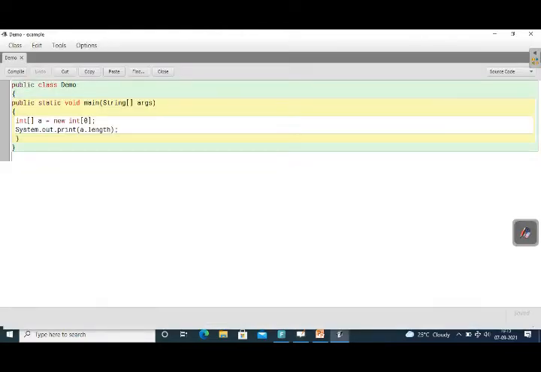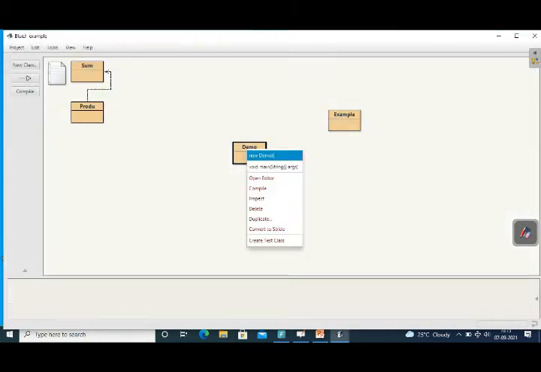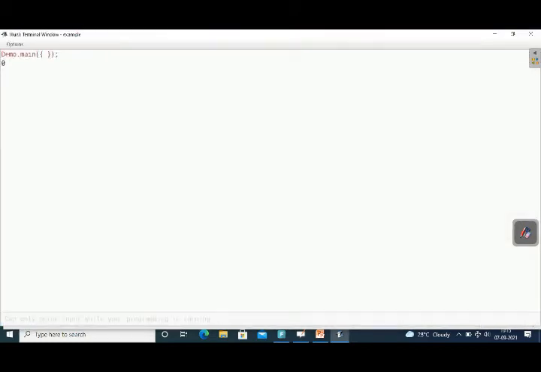Okay, let's see the same example program code snippet that I have done in BlueJ. So let's see how the output will be. System.out.print a.length. The number of elements in this particular array is given as 0. So a.length, what's the output of this one? Let's see. Yeah, you can see here the output has given us 0. So the number of elements is 0, so the length is also indicated as 0.